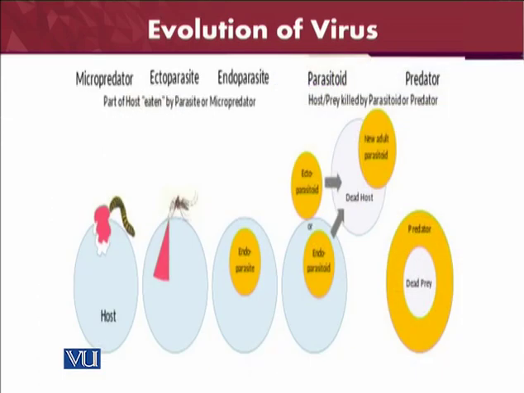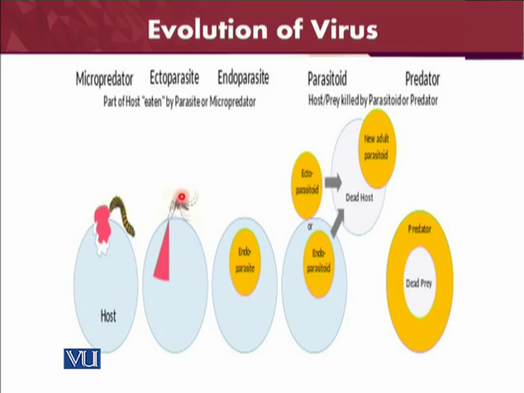This is a diagram which can show us what kinds of parasites there are. Here you can see the micropredator, the host, and this is the parasite. And then the ectoparasite. There are 2 most important classifications of parasites: one is the ectoparasites and the other is the endoparasites.